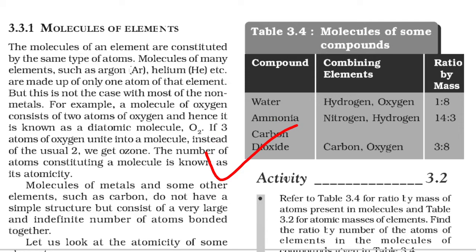How do they combine? They combine in a ratio by mass. Water: hydrogen and oxygen in the ratio of 1:8. Ammonia: nitrogen and hydrogen in the ratio of 14:3. Carbon dioxide: 3:8.